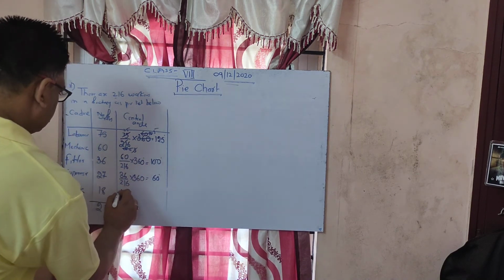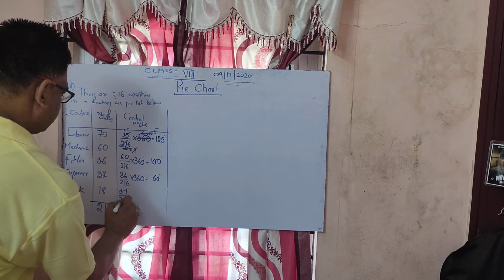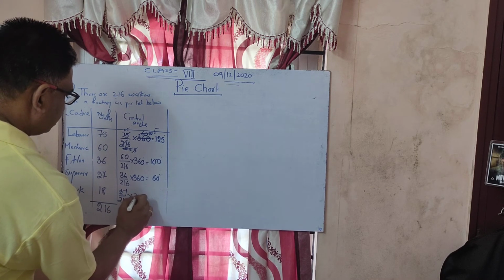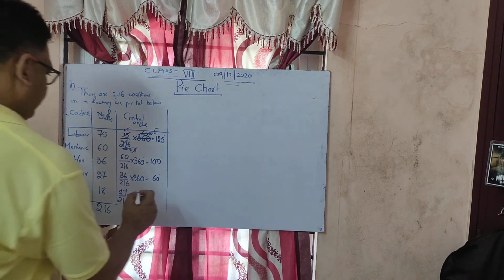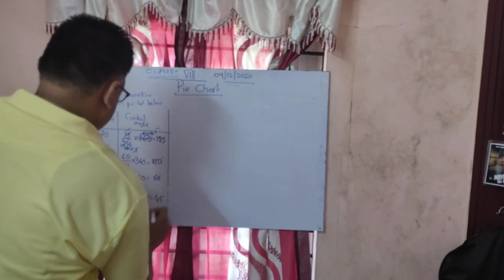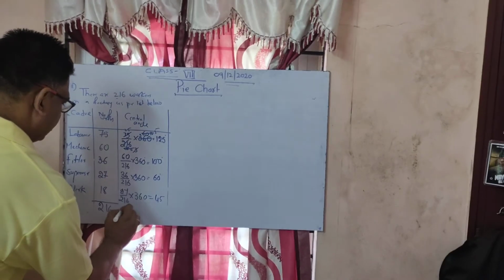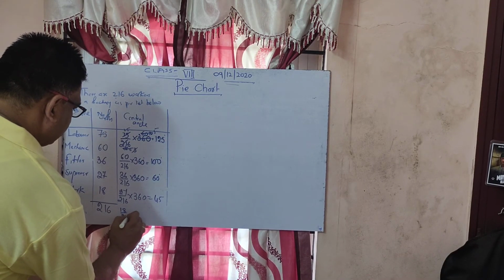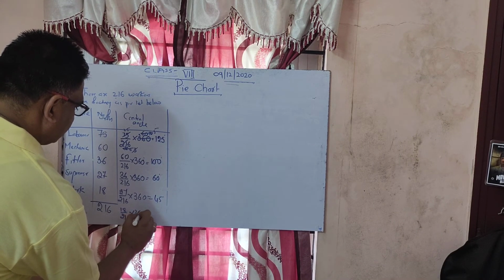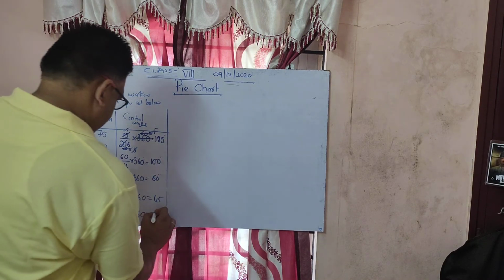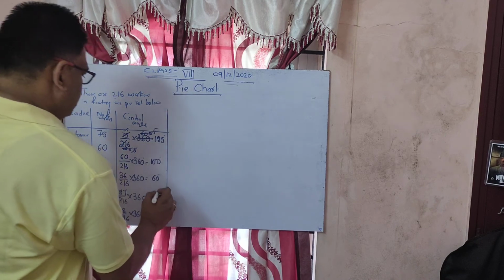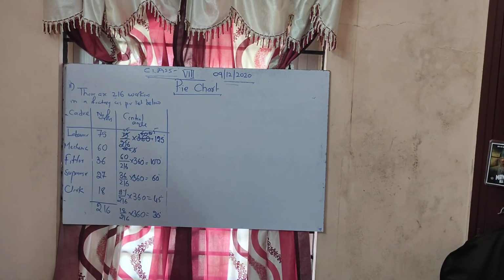Next one, 27 divided by 216 into 360. How much do you get? You get 45 degrees. Last one, that is 18 divided by 216 into 360. How much do you get? 30 degrees. This is how we have converted the given data in the form of angles, degrees.